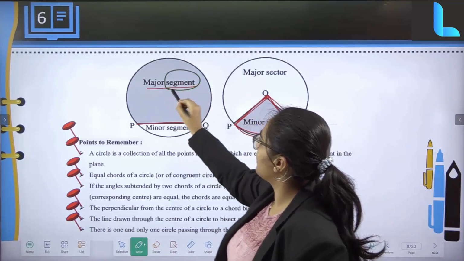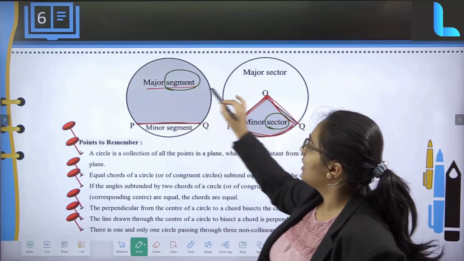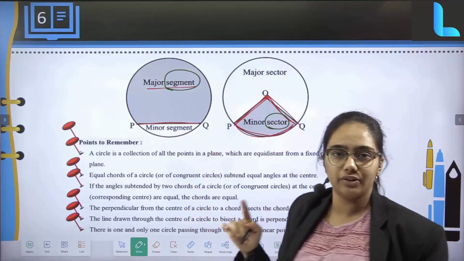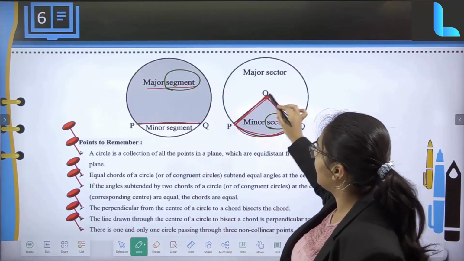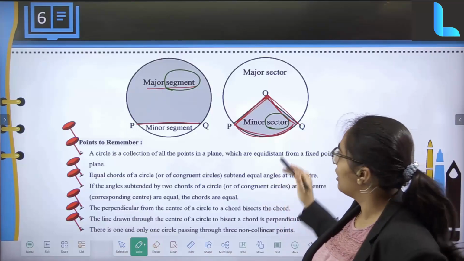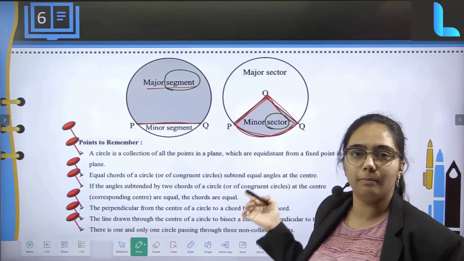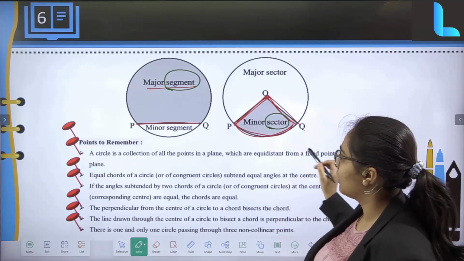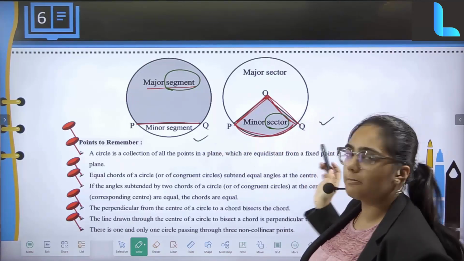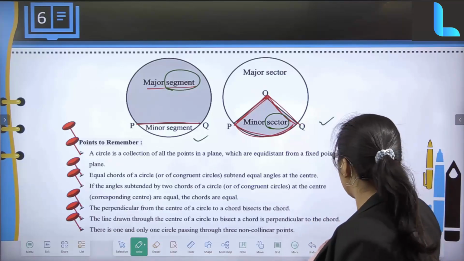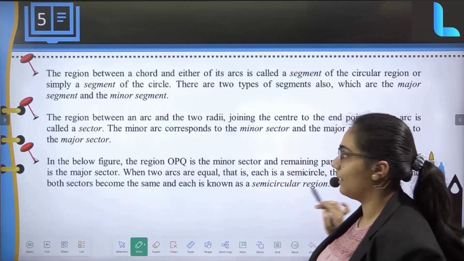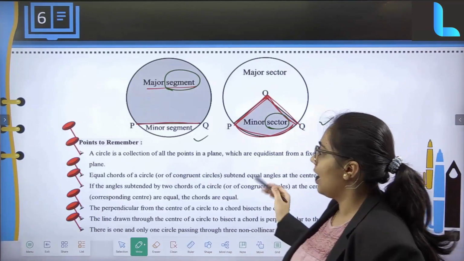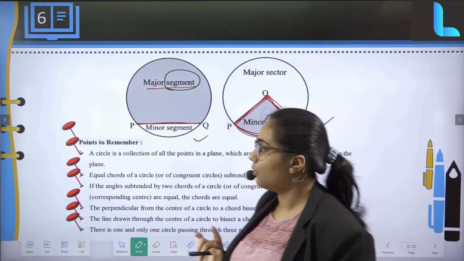See, there is a difference between the segment and a sector. Segment is nothing but which is being joined through a chord, and here it is nothing but two radii which are being joined. So this shaded portion is now my minor sector, and the rest is going to be my major sector. So that is the major difference of what was specified in the previous slide in your statement format. Clear?